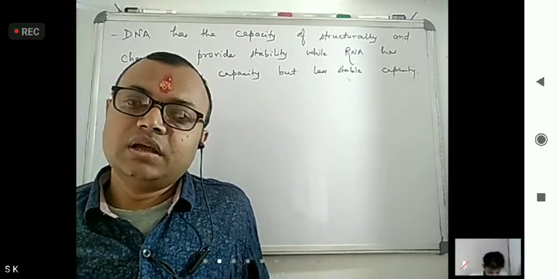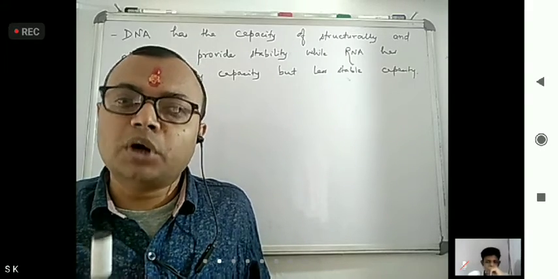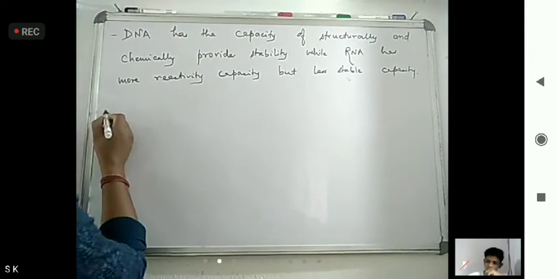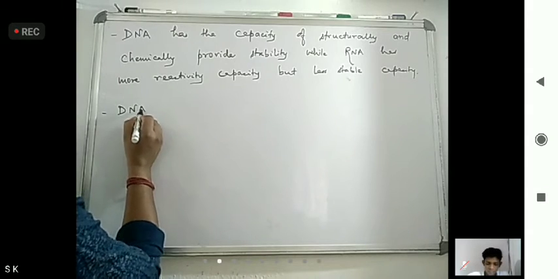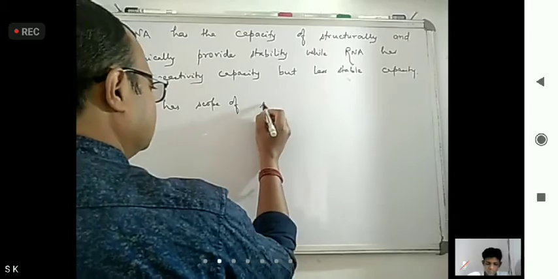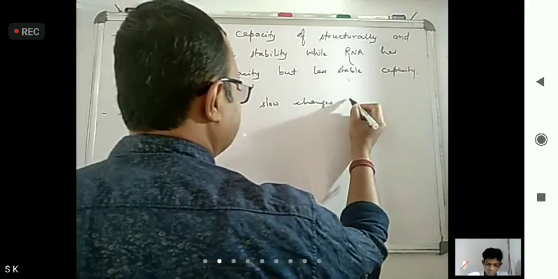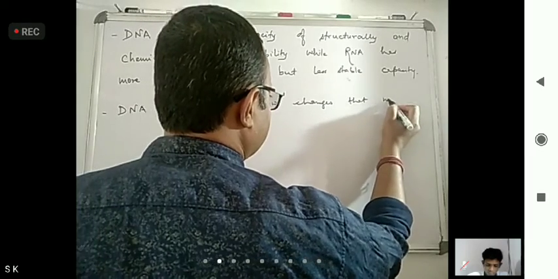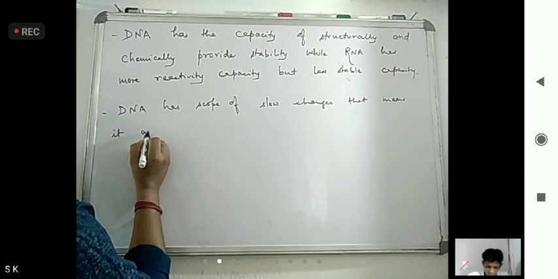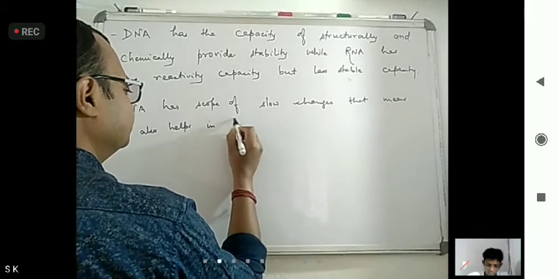Now, DNA also has a slow scope of change. Slow scope of change means DNA has scope for slow changes, which also helps in evolution.